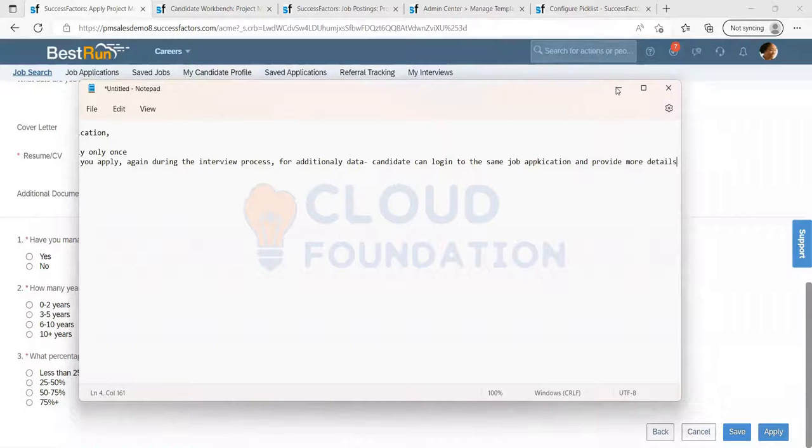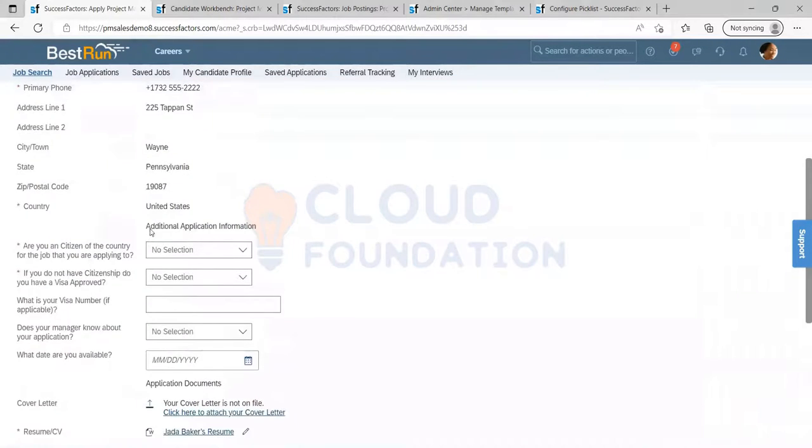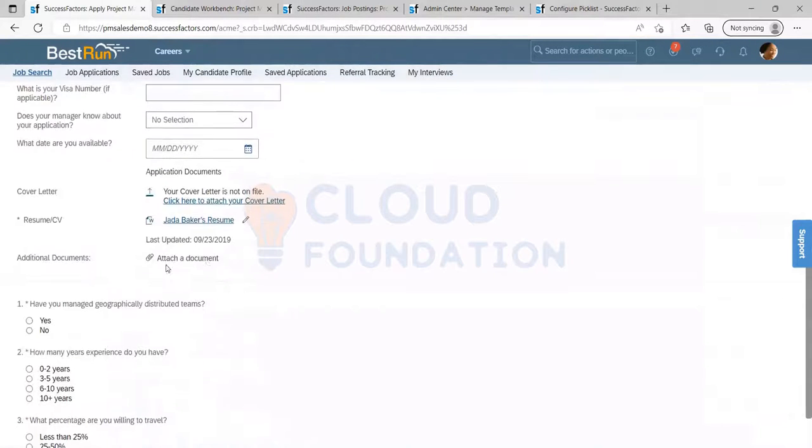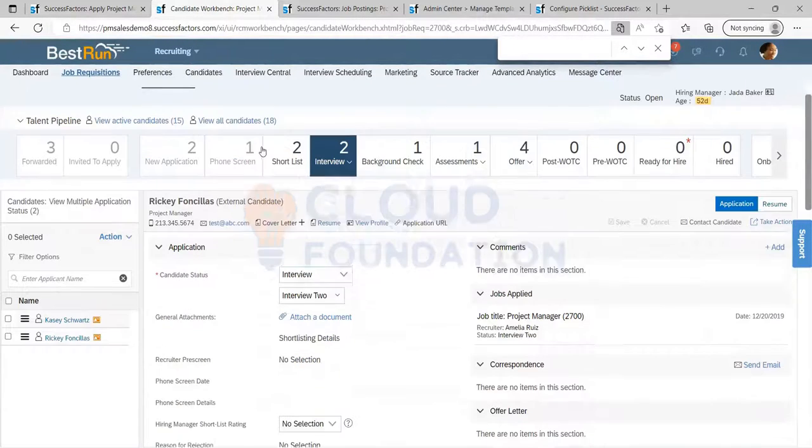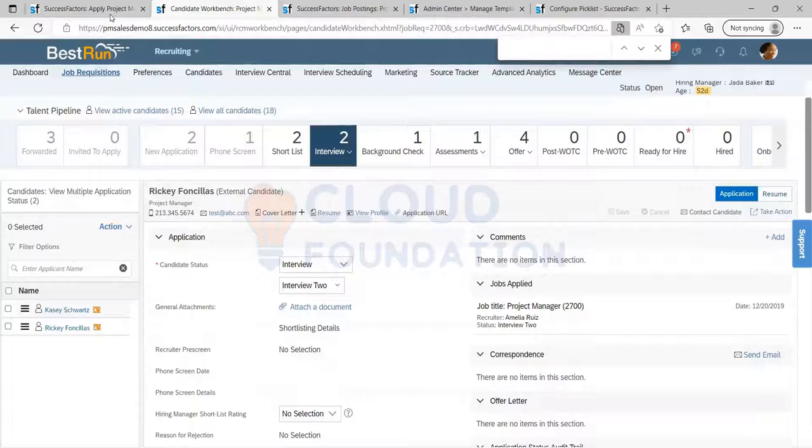The logic is pretty simple. I want this field to be visible only after the interview. What I will do, I will make this field visible only during the interview status. I will ask the candidate to go and fill it up, the extra additional things, so that I can proceed with the interview.